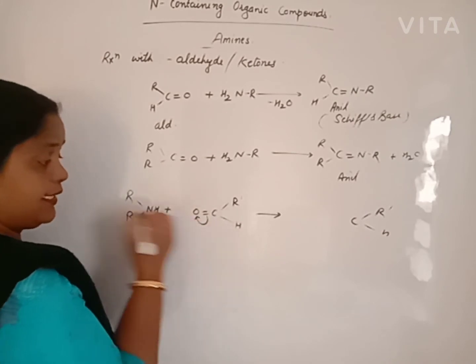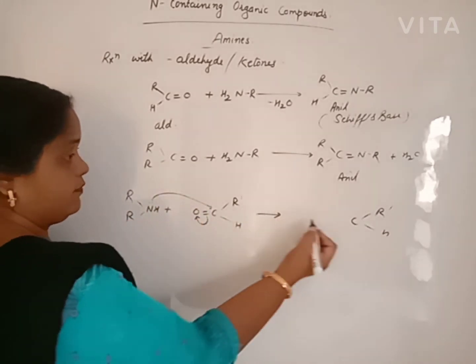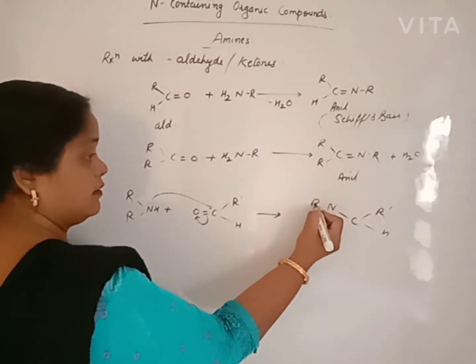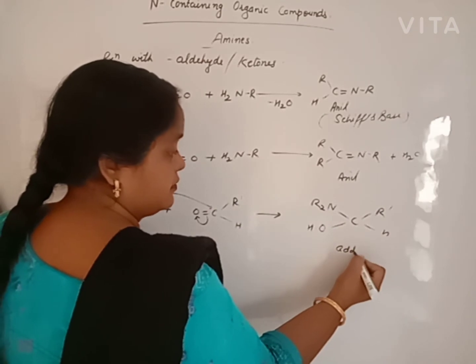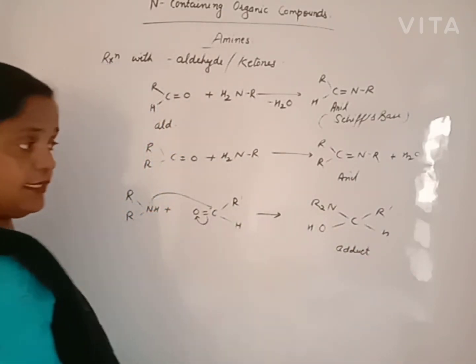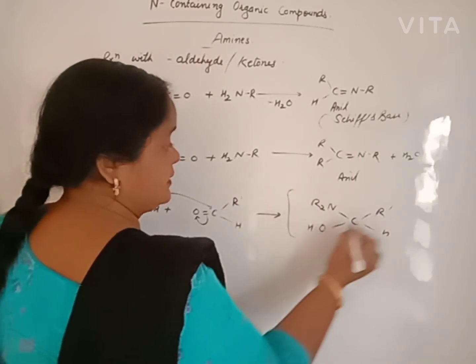This is more electronegative. Nitrogen gives its electron to this one. By loss of hydrogen, this is known as adduct. Then it will release water. It is unstable.